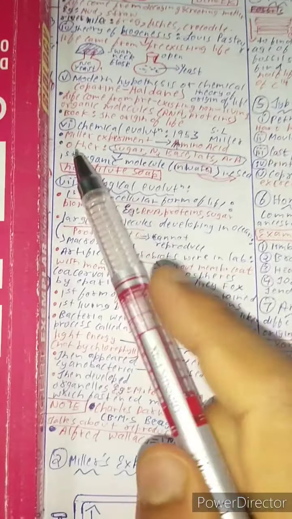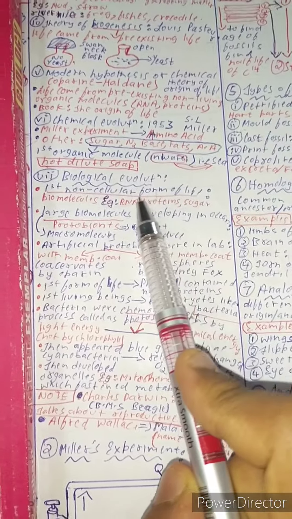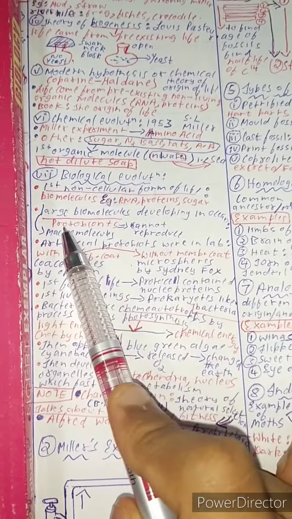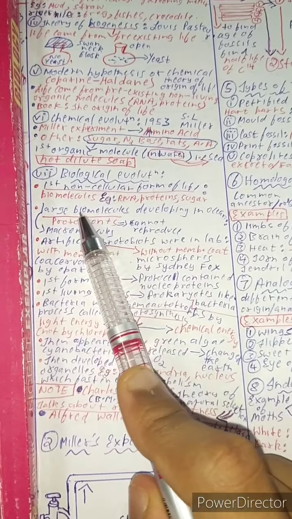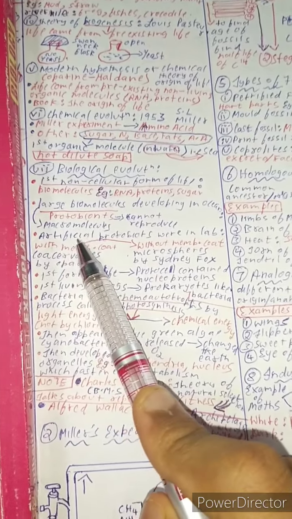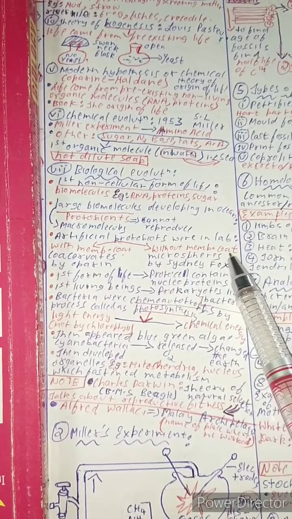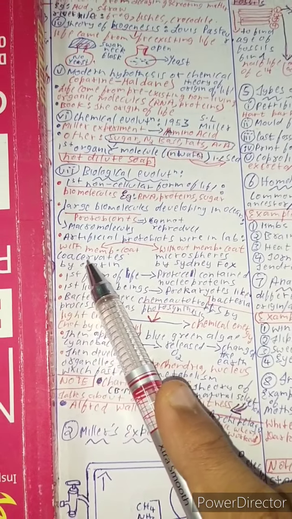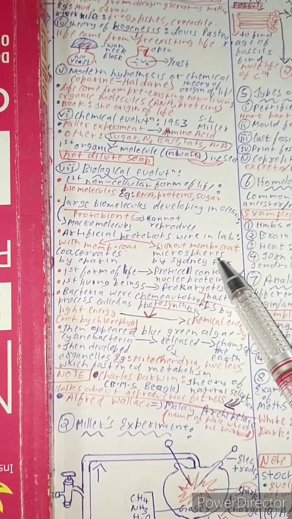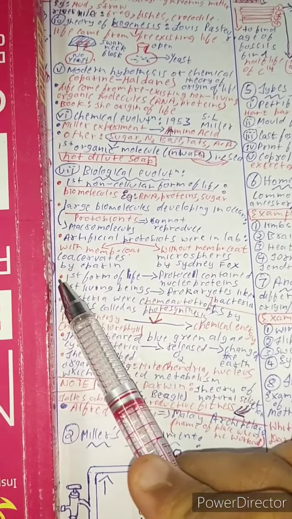The seventh one is biological evolution. According to biological evolution, first cellular form of life is biomolecules, RNA, protein, sugar, and large biomolecules developed in ocean. Large biomolecules are protobionts which cannot reproduce. They are macromolecules. Artificial protobionts were synthesized in lab. One was with membrane coat, and another one was without membrane coat. With membrane coat were known as coacervates, named by Oparin. And without membrane coat was called microspheres, which was named by Sidney Fox, scientist.